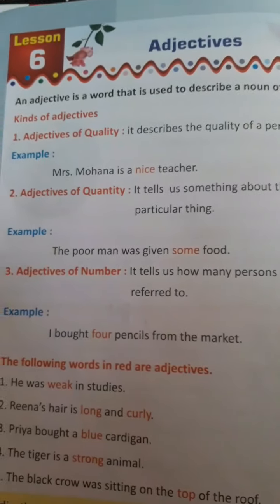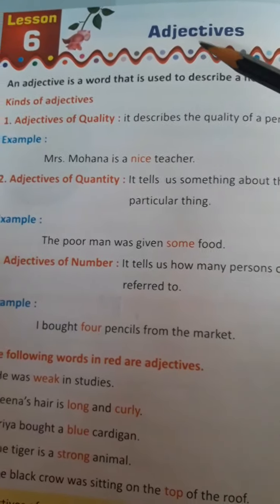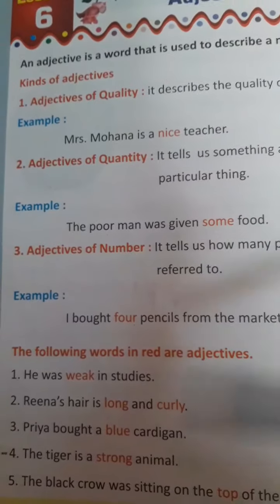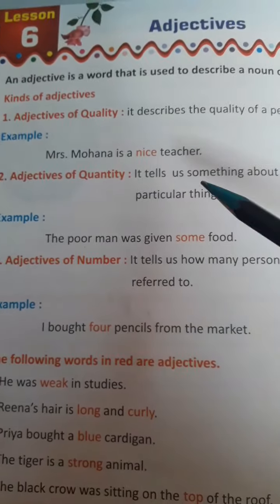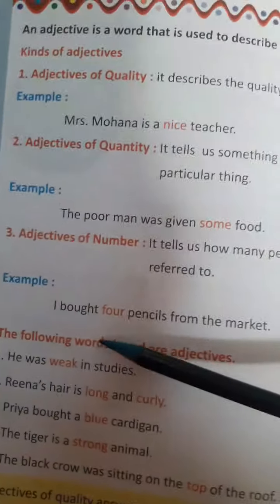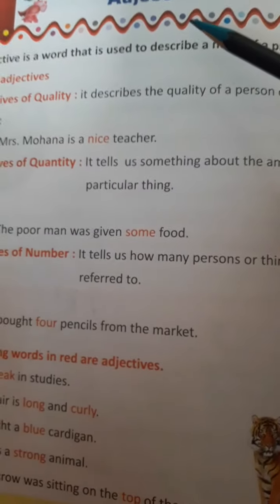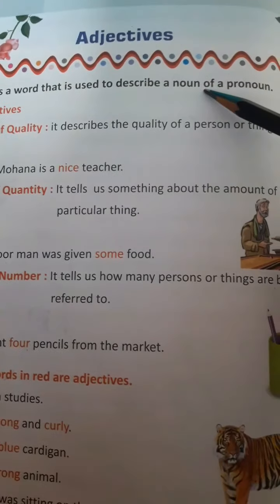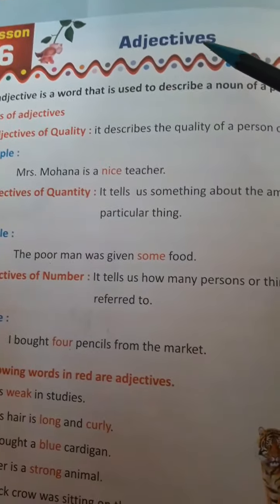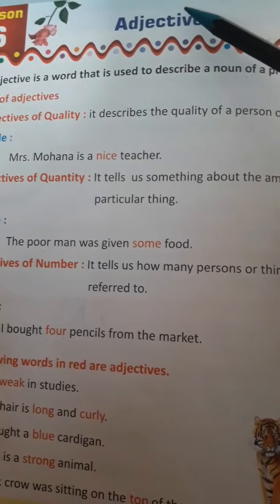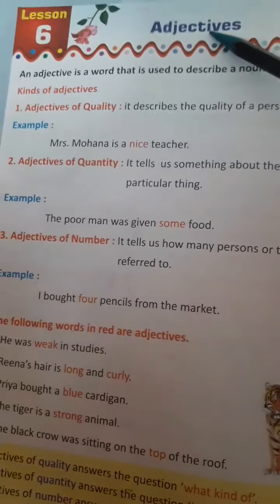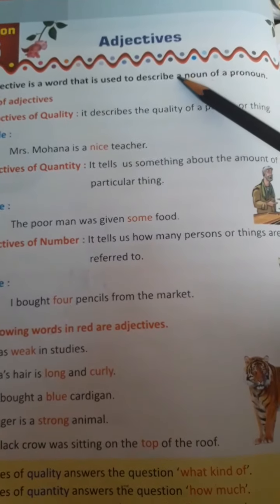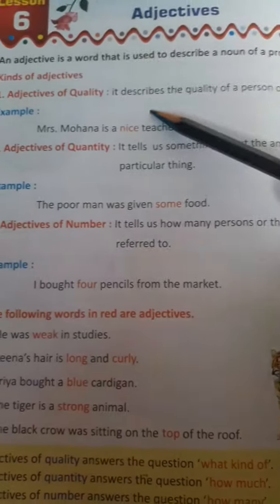Hello kids, yesterday I told you the definitions of this chapter about what is an adjective and about the different kinds of adjectives. Now today let's read about what is an adjective. An adjective is a word that is used to describe a noun or a pronoun. This is the describing word for the noun. It modifies the noun or tells something more about the noun.